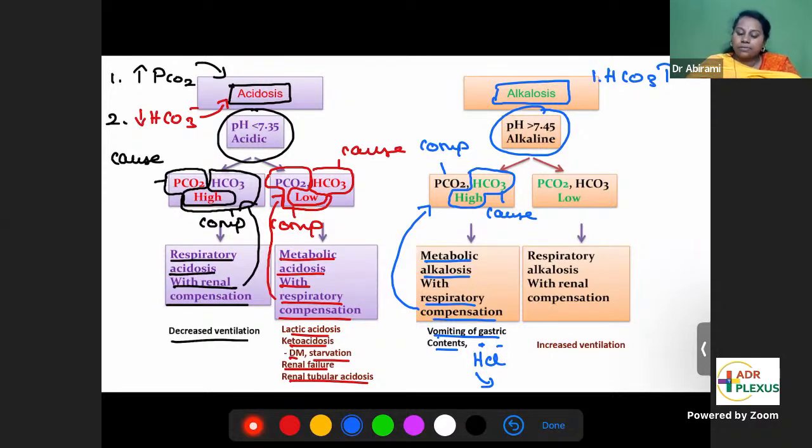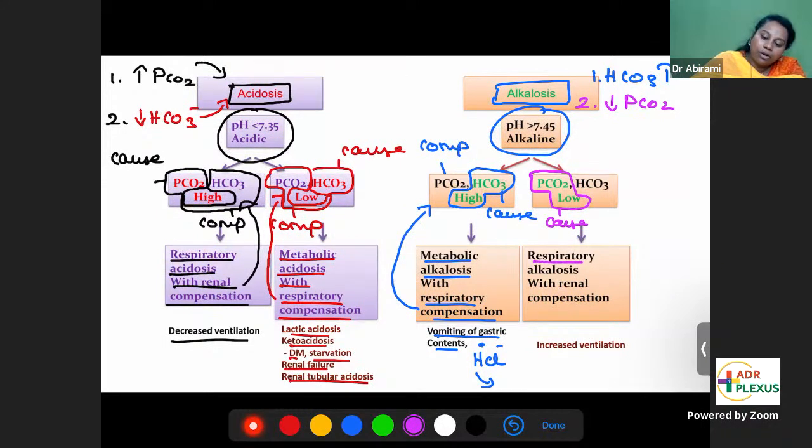The other cause for alkalosis: fall in carbon dioxide. Carbon dioxide is a volatile acid. If acid level is going down, it can cause alkalosis. Yes, fall in carbon dioxide can cause alkalosis. If carbon dioxide is the cause, which organ is giving the trouble?